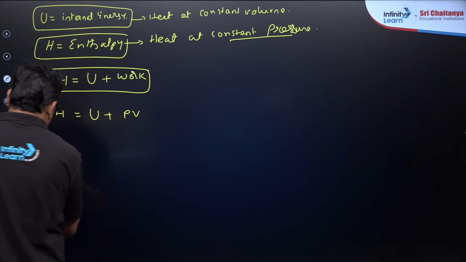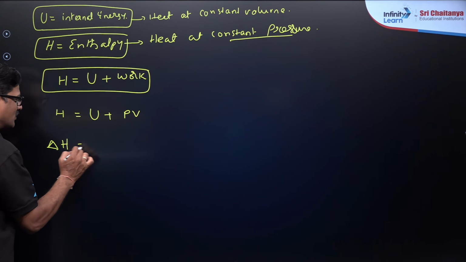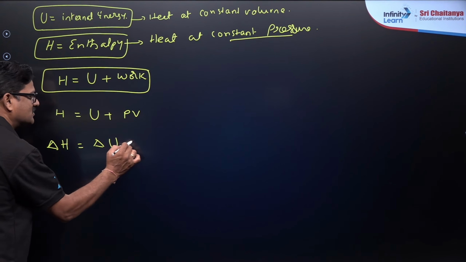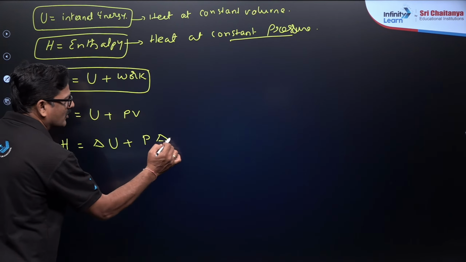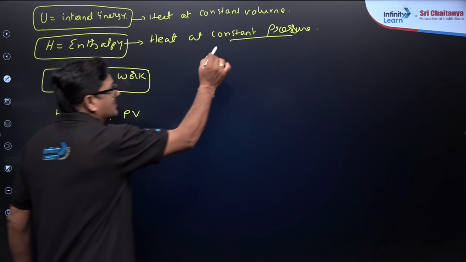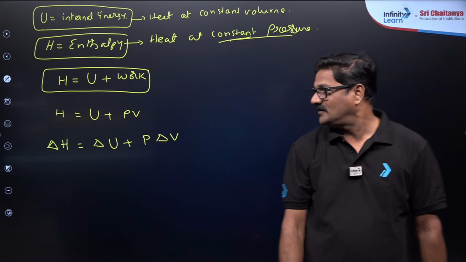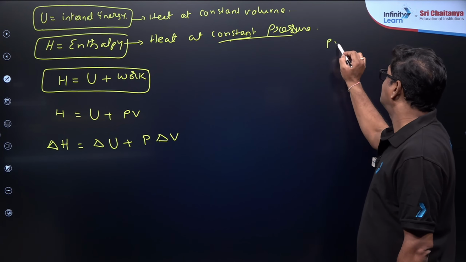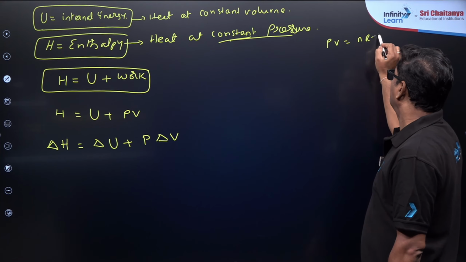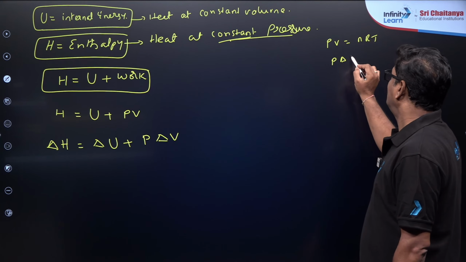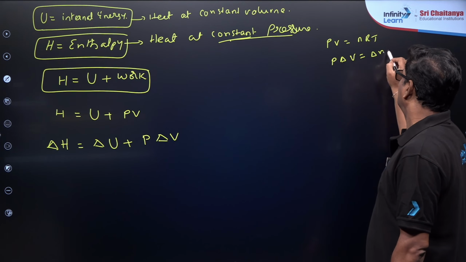So let us see here. Change in the enthalpy is equal to change in the internal energy plus P delta V, because the pressure is constant now. We know that PV is equal to nRT. P delta V is equal to delta n RT.